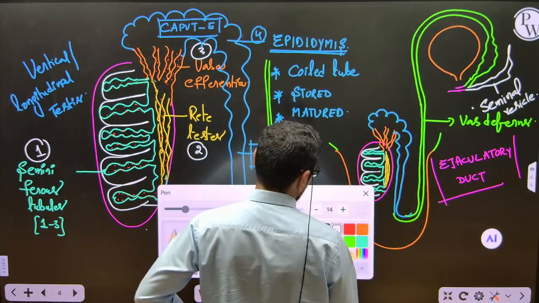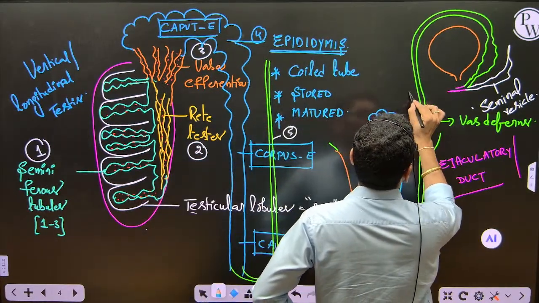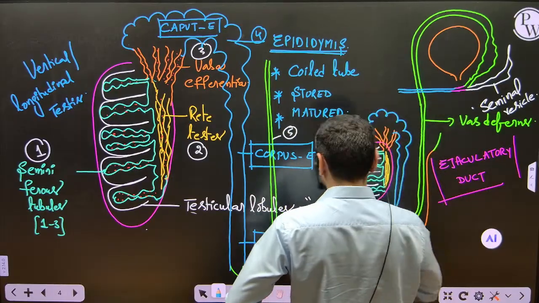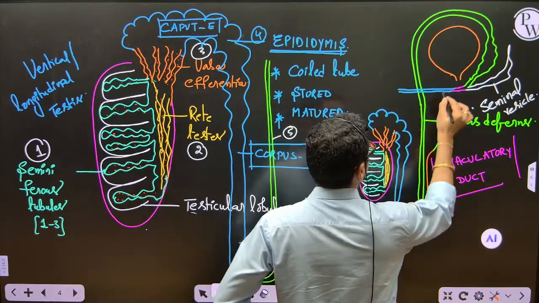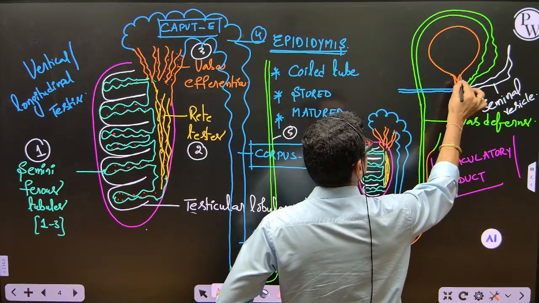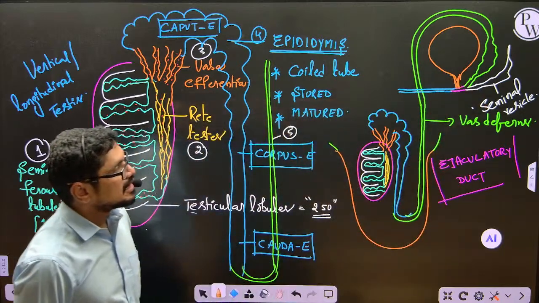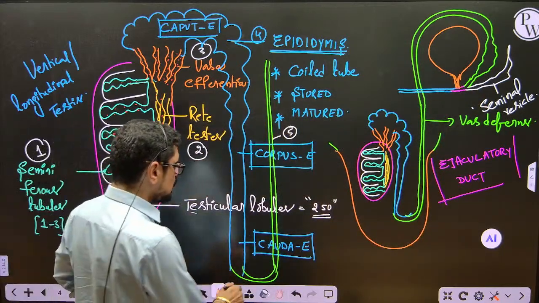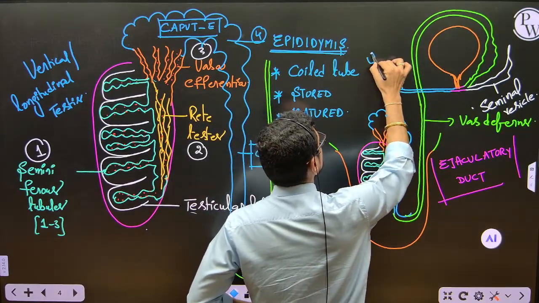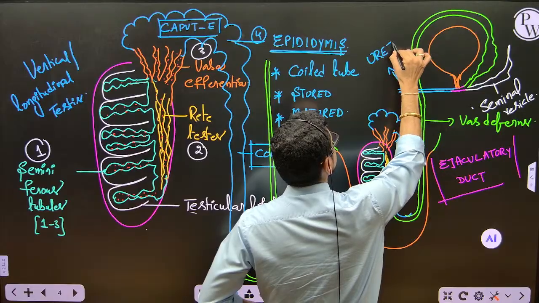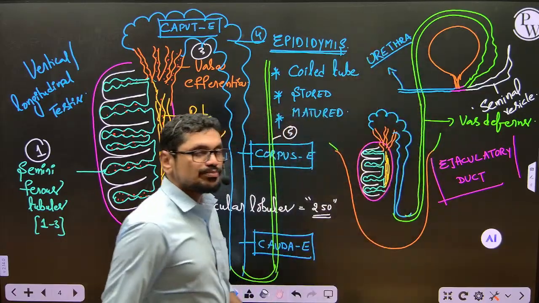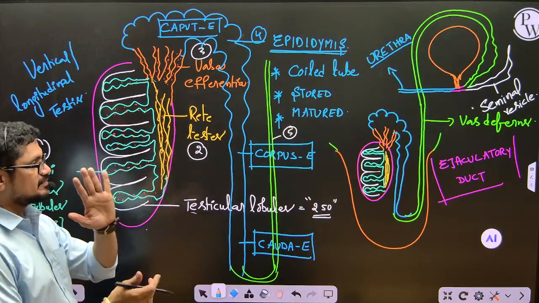Let's take blue. So now see this blue color duct. See this blue color duct. Okay, and upper one, this is the urinary bladder. This is the urinary bladder. And now that blue color structure, what you are able to see here, this is called urethra, urethra. Now see the board here.